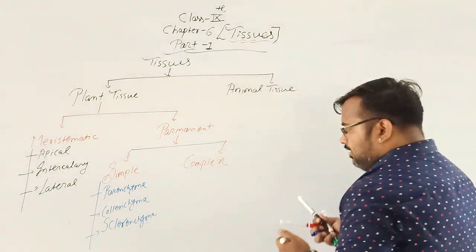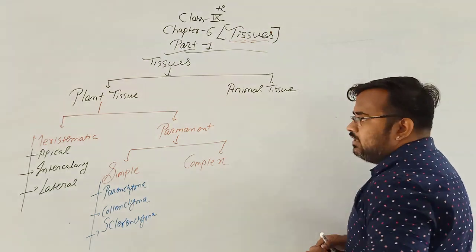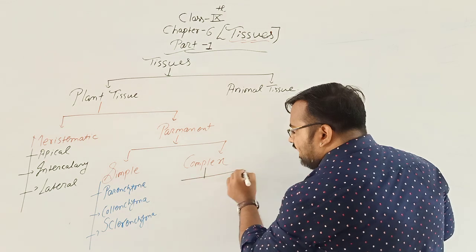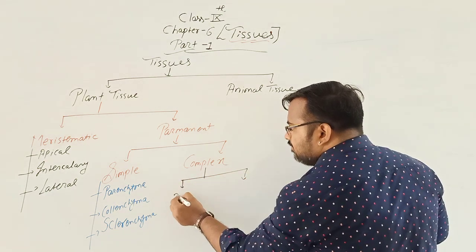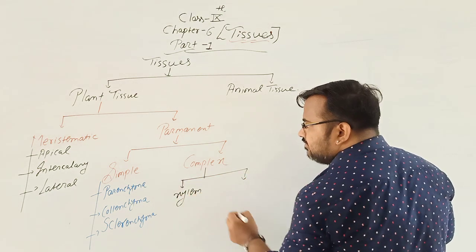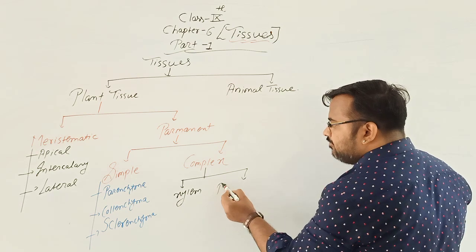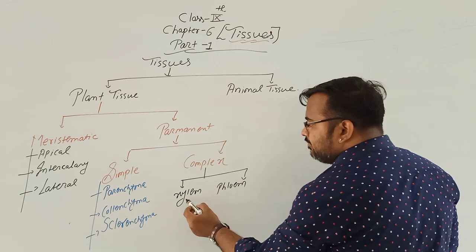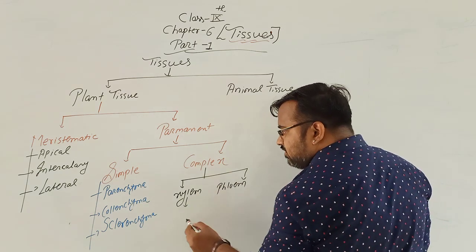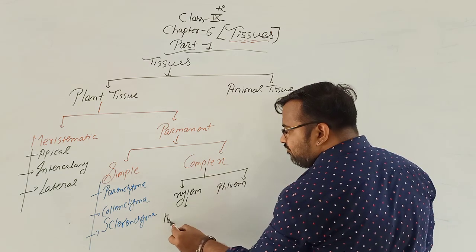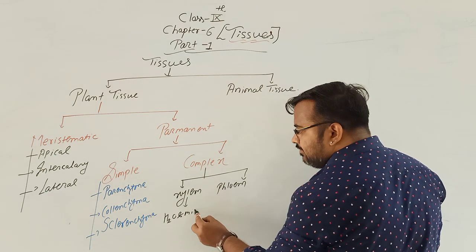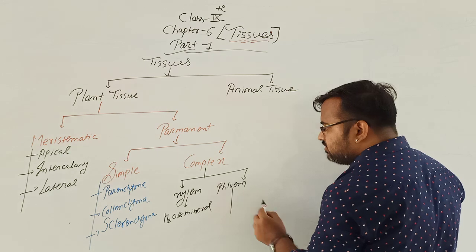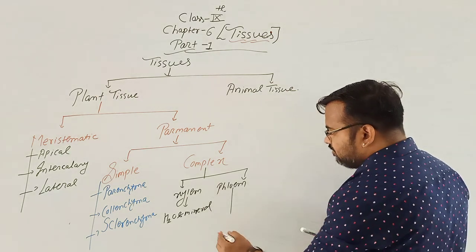Okay, complex tissue is of two types, that is xylem and second is phloem. The function of xylem is the transportation of water and mineral. And the function of phloem is the transportation of food.